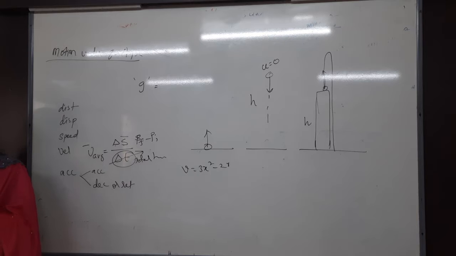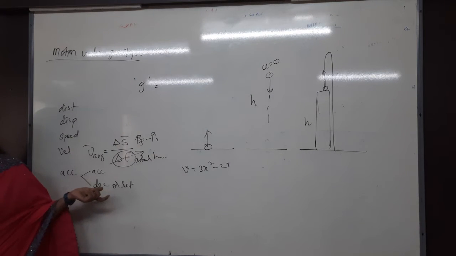Whenever the speed is decreasing, that is retardation. In the stopping distance problems we have discussed that only: bullet problems, bullet and planks. You remember that? Whenever the brakes are applied to the car, after how much distance will it get stopped? All that we discussed in the retardation concept only.